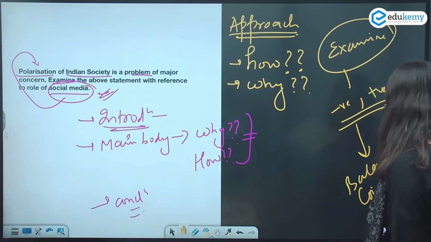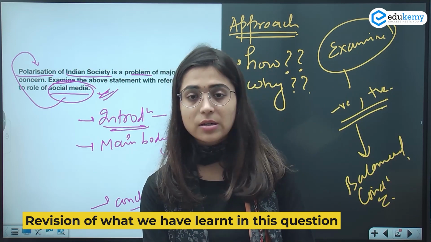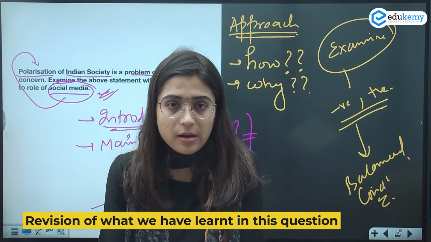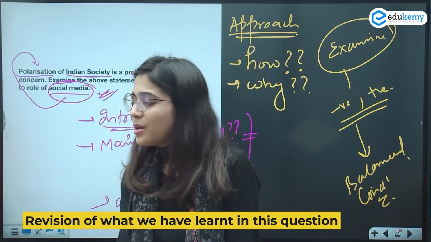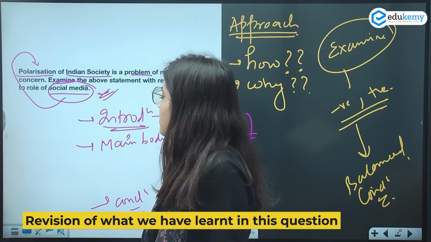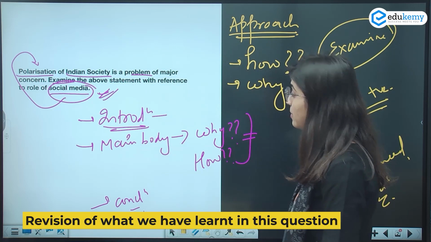Let's quickly revise what we have done till now. In this question, we started with its relevance, because this topic is always in news. That is why it becomes important from the UPSC point of view, and we need to be prepared.